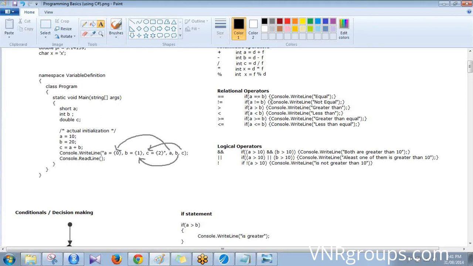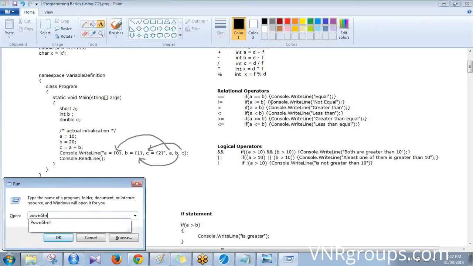And if not, do that. Third is checking if A greater than B, and fourth is checking if A less than B. Fifth is checking if A is greater than or equal to B, and less than or equal to B. Good. These operators are common to all programming languages. In certain programming languages, you'll have to use hyphen GT for greater than, like in PowerShell.